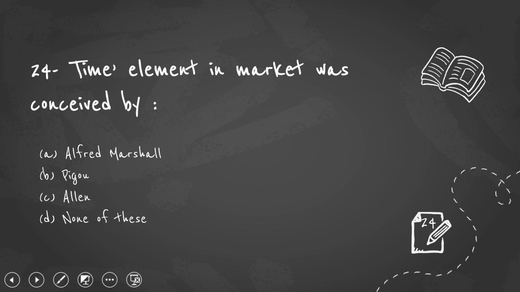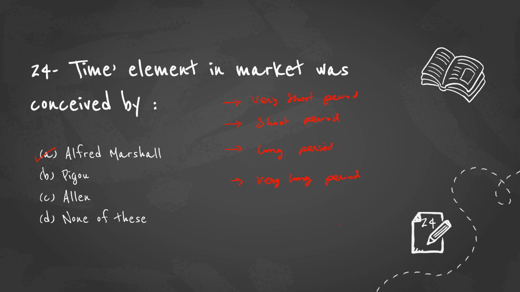Moving to the next question. The time element in the market was conceived by? The answer is Alfred Marshall, because he brought the time element into the market and classified markets based on time into 4 different types. What are they? Very short period, short period, long period, and very long period.